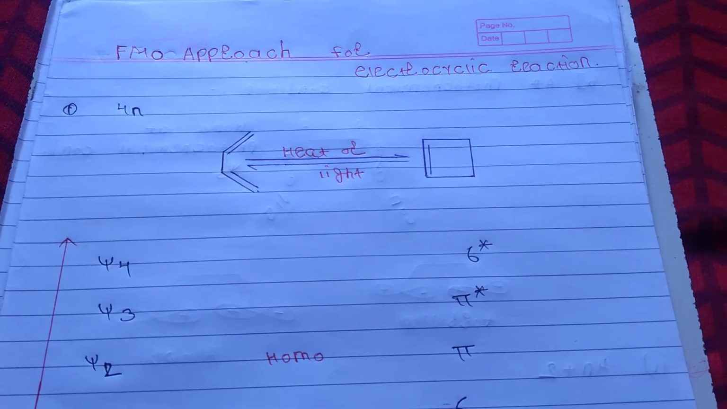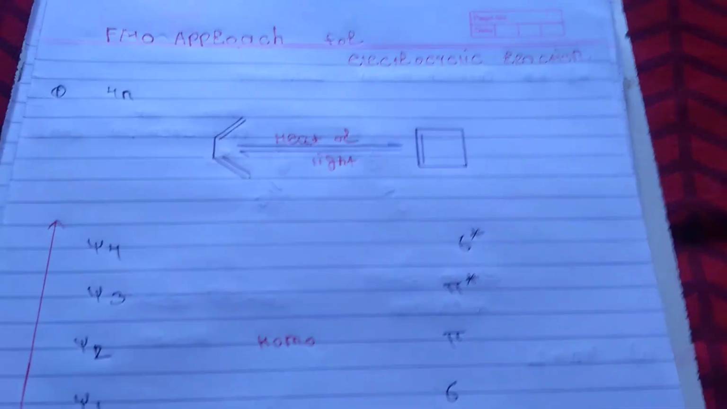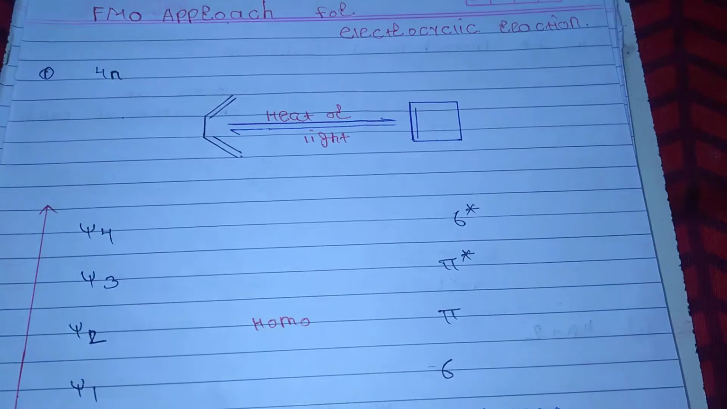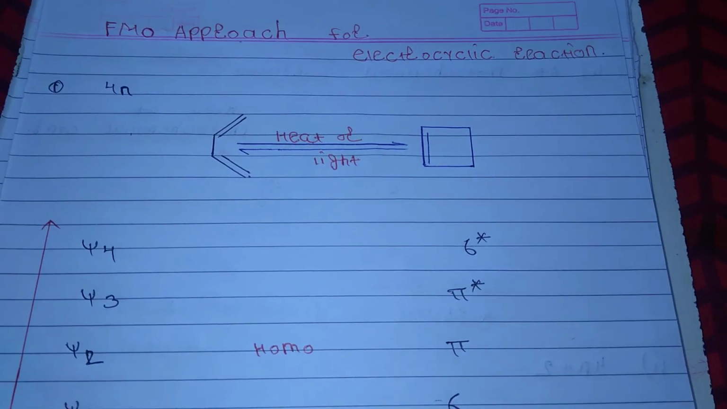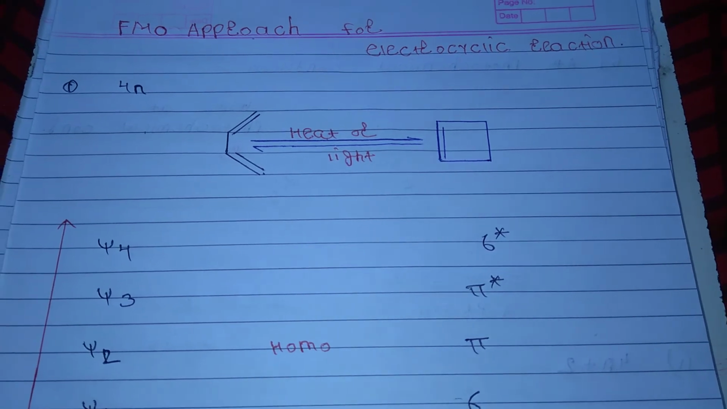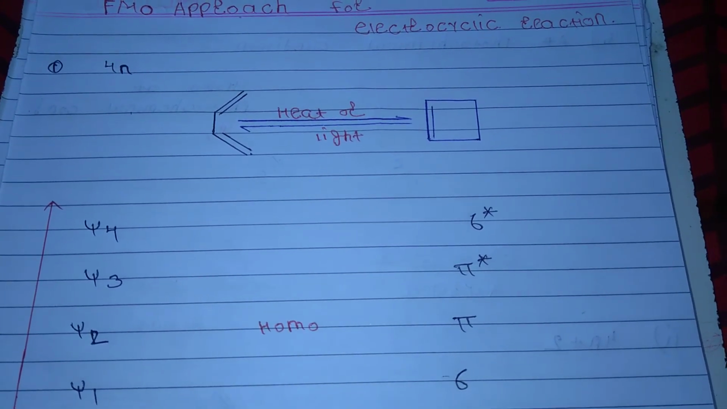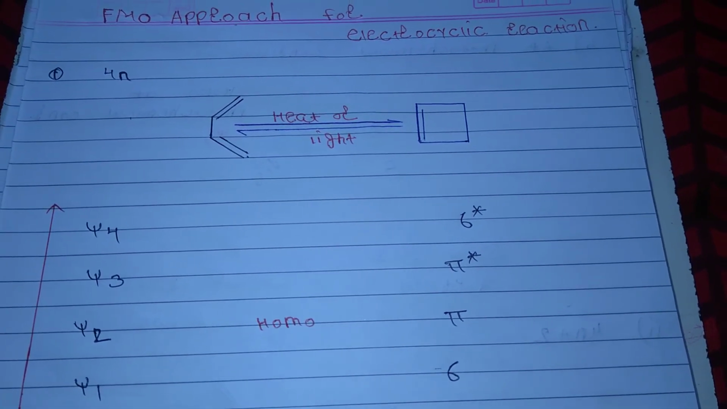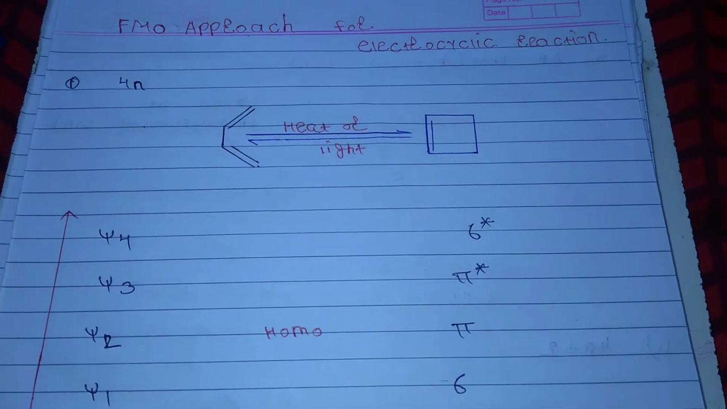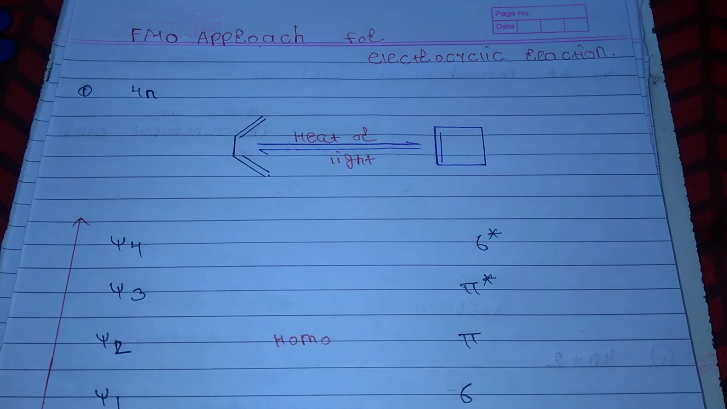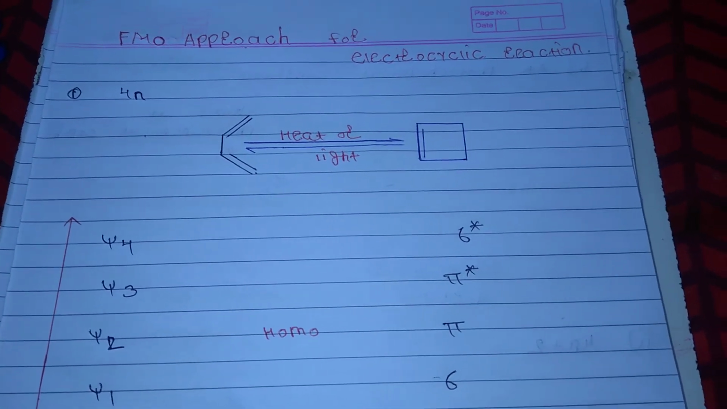So this is all about the FMO approach of the electrocyclic reaction: which reaction is thermally allowed, which reaction is photochemically allowed, which rotation is allowed, or which rotation is forbidden. So whether the bonding approach occurs or does not occur at the thermal or the photochemical condition can be identified from the FMO approach of the electrocyclic reactions.